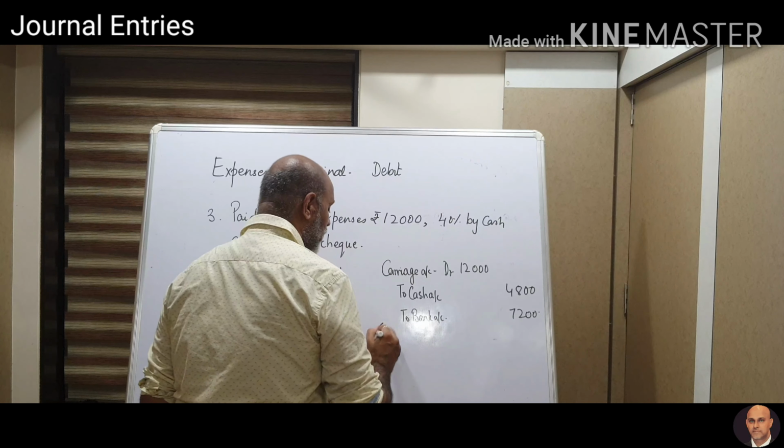So this was as far as your expenses were concerned.